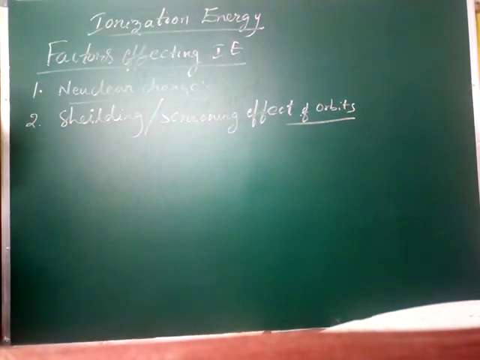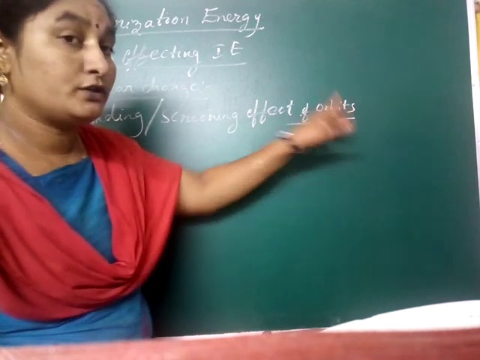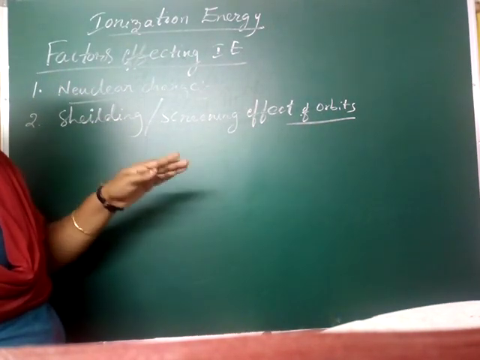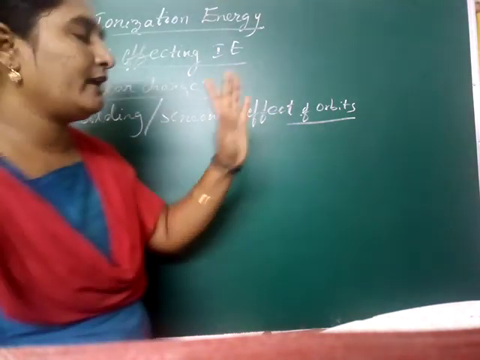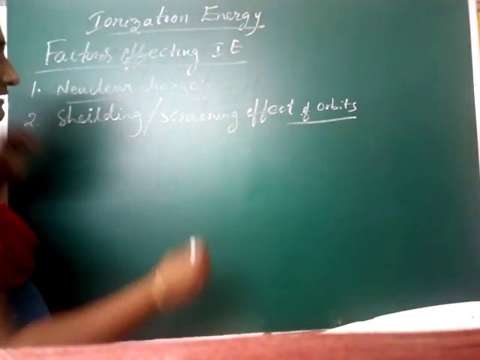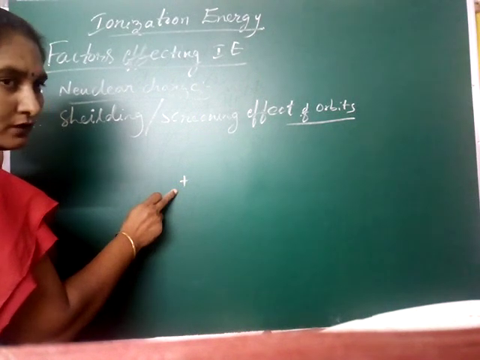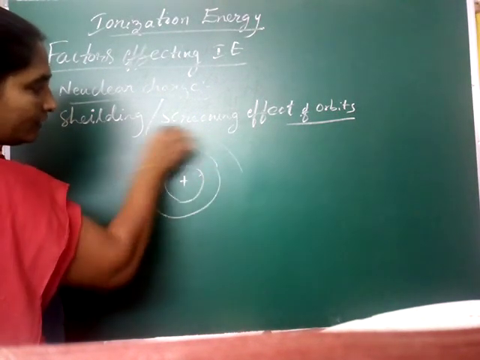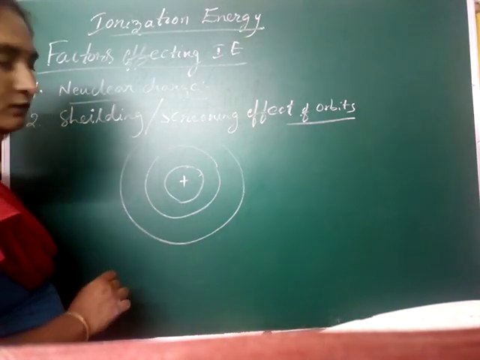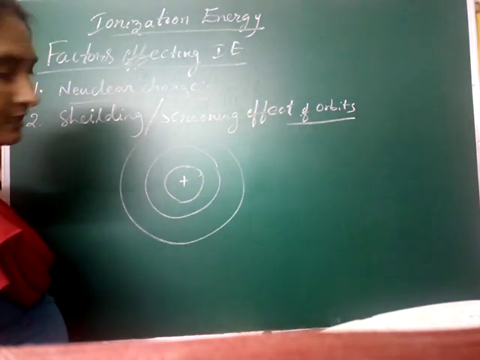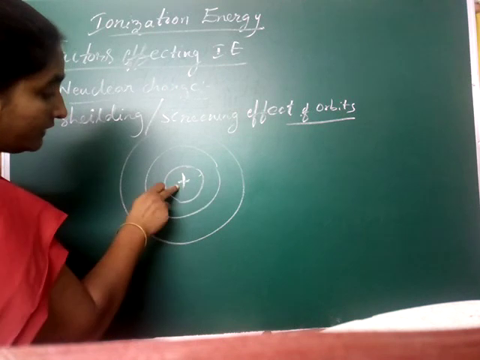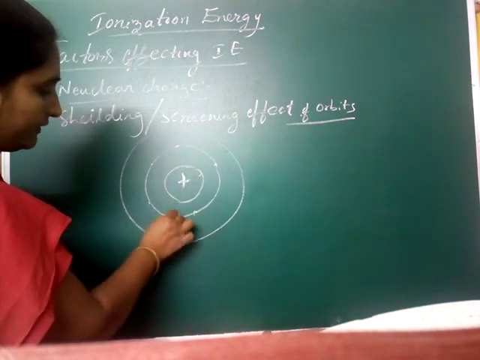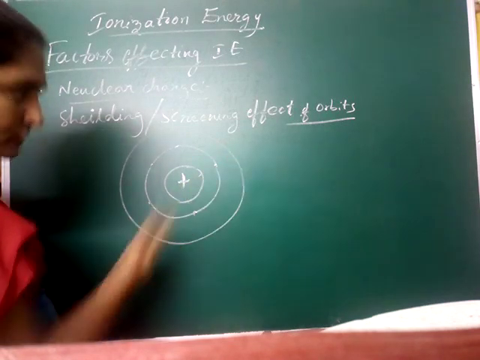You see, this is also about orbits. Write it completely so you don't get confused here. Shielding or screening effect of orbits. Now we discussed there is a nucleus at the center, and electrons will be revolving around it in some path. We know that path is called an orbit. The charge of the nucleus affects the electrons, that means it pulls them towards itself.